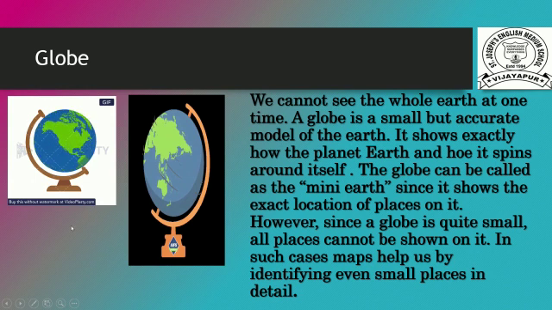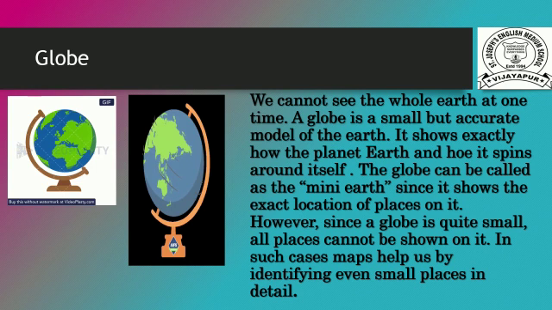At one time, we cannot see the whole earth. A globe is a small but accurate model of the earth. The globe shows the exact location of places on the earth and how the earth spins around itself.